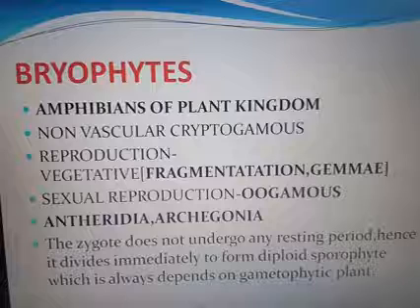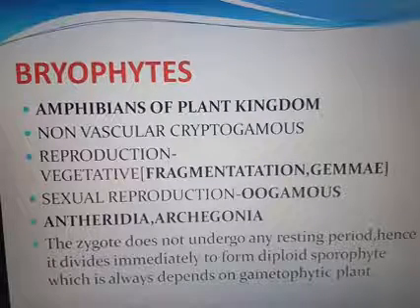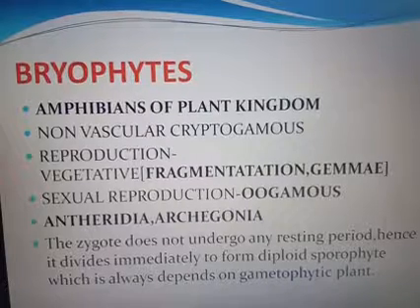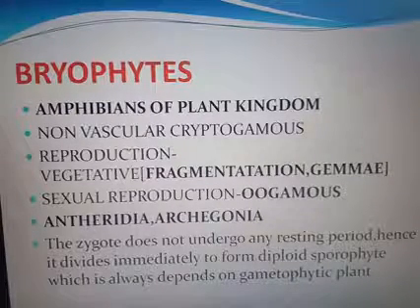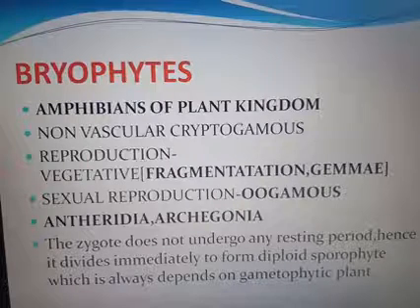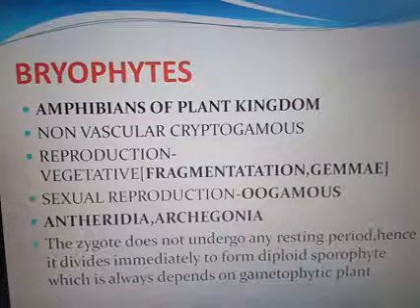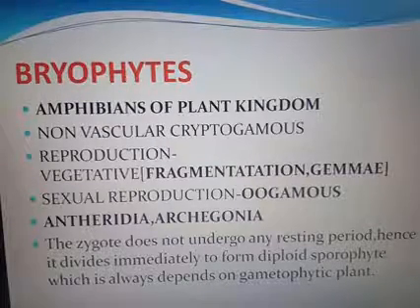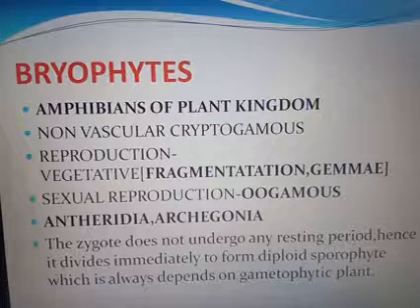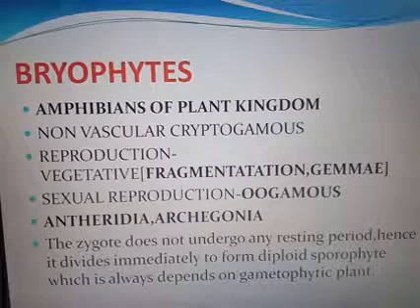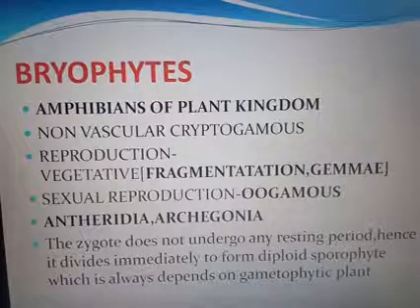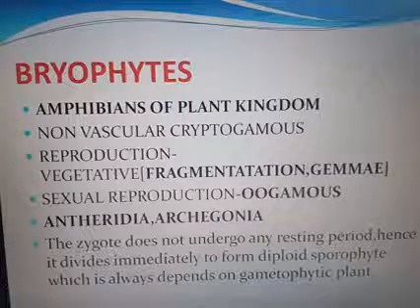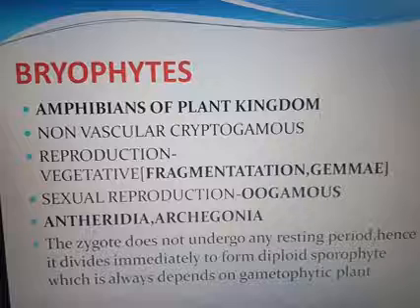The general characters of bryophyta: the gametophytic and sporophytic phases are present in the life cycle of bryophytes, and both these phases are morphologically distinct. The real plant is the haploid gametophyte. The gametophytic phase is more conspicuous, long-lived, independent, green and freely branched, whereas the sporophytic phase is short-lived, partially or completely dependent upon the gametophyte.